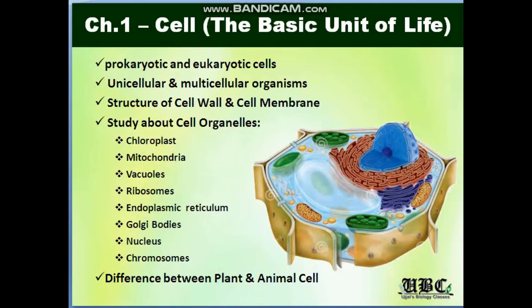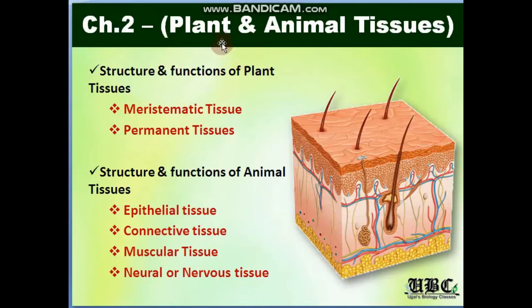Moving on to our next chapter, that is plant and animal tissues. Here we have to study the structure and functions of plant tissues, which are generally divided into two parts. First, when a plant is born, it has a primary meristematic tissue, and after the meristematic tissue stops dividing, it forms permanent tissues.